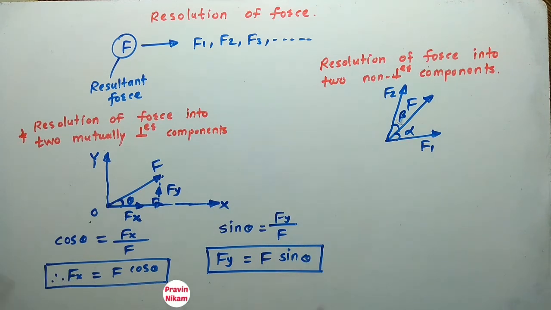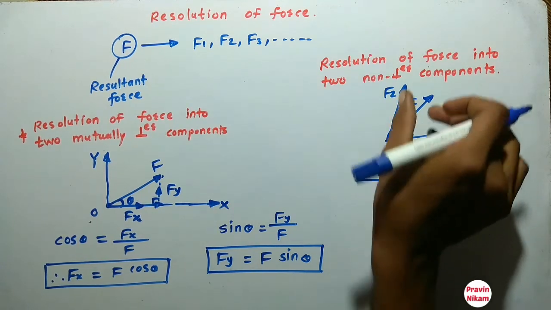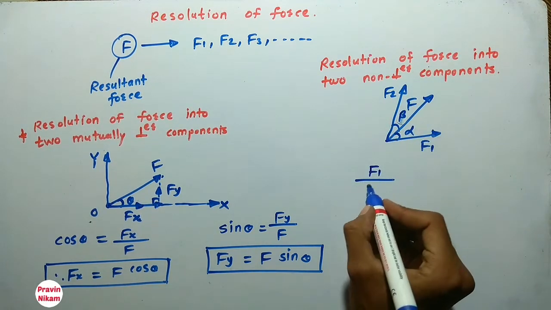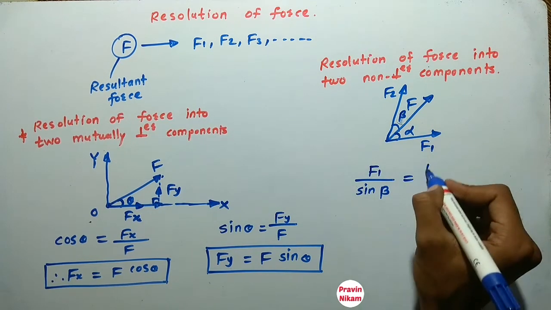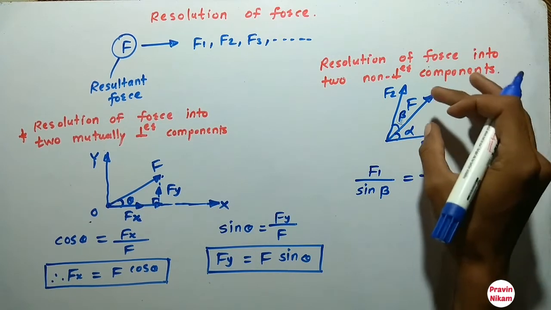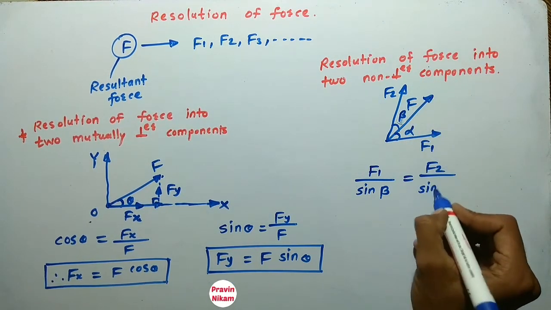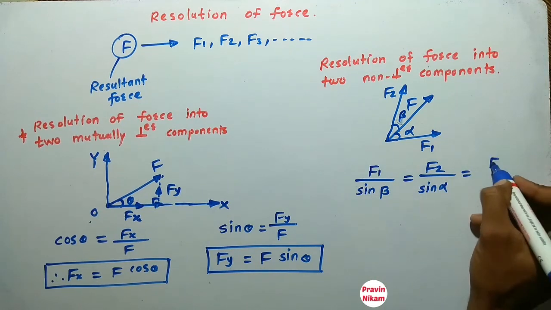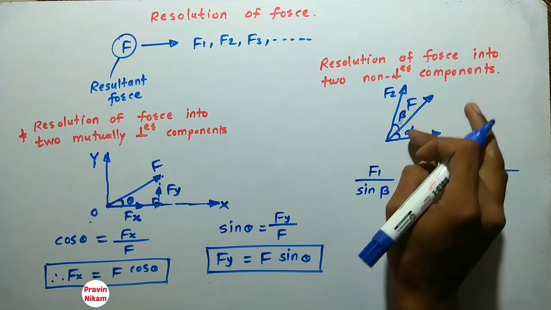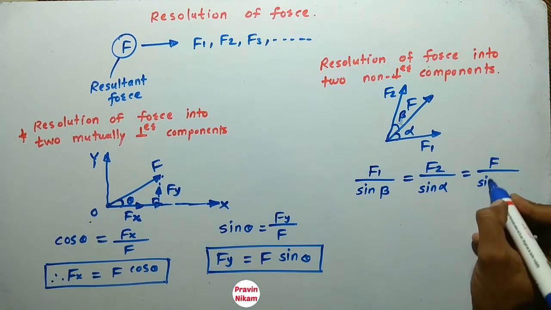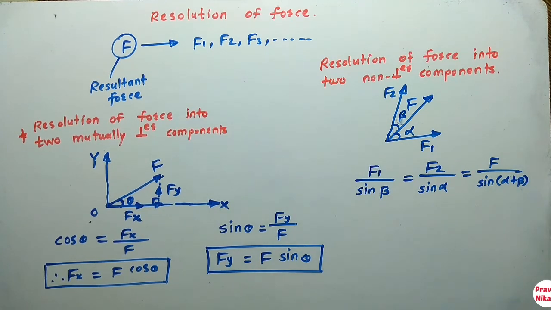So we know the sine rule: F1 divided by sine of the angle between the other two forces, means F1 divided by sine beta, is equal to F2 divided by sine alpha, which is equal to F divided by sine of alpha plus beta.